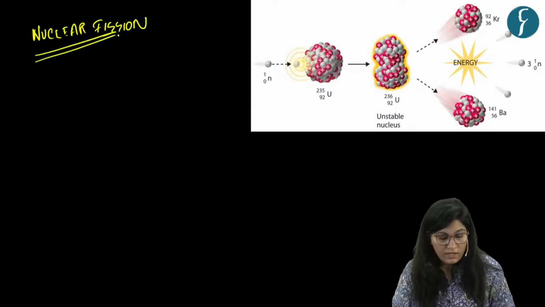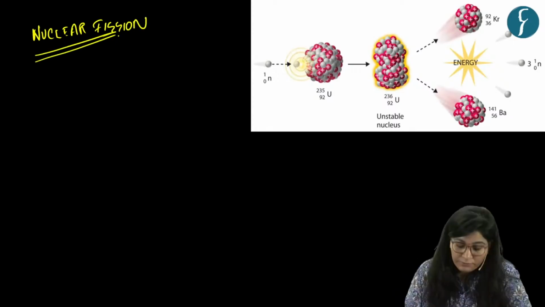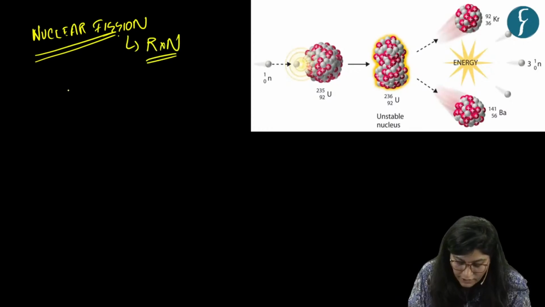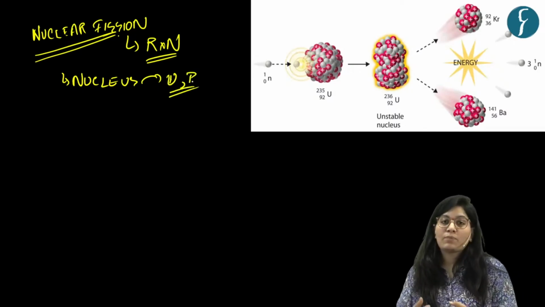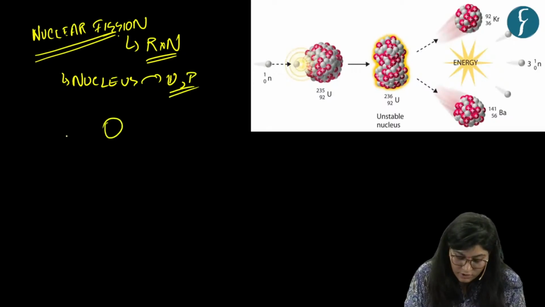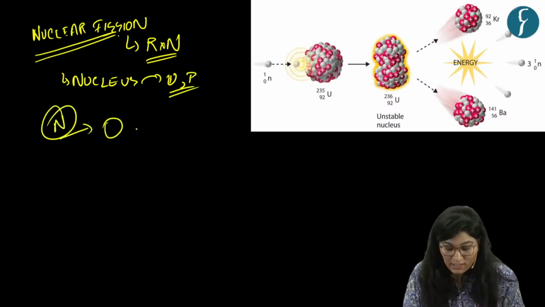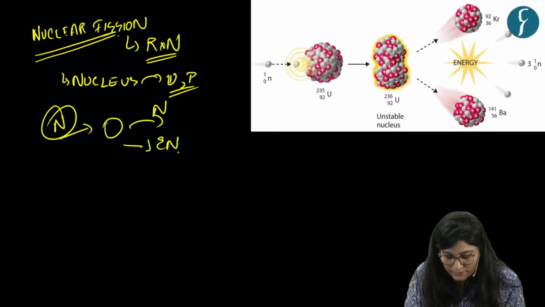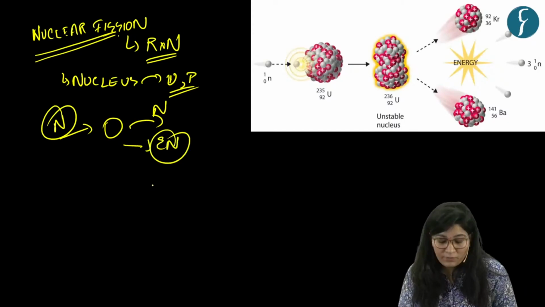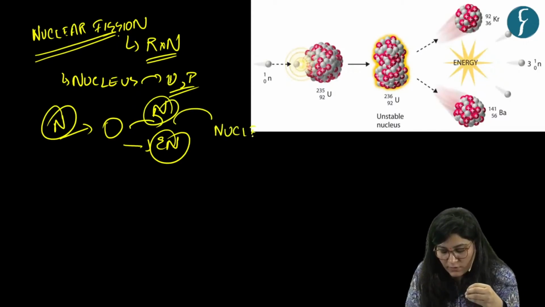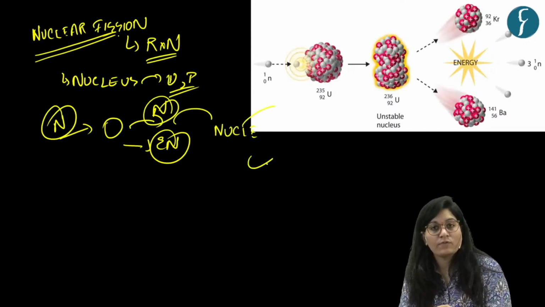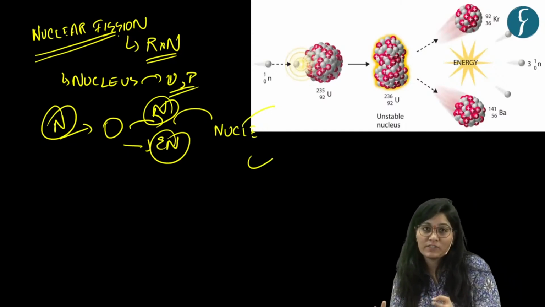Now, nuclear fission is a type of nuclear reaction in which the nucleus of a heavy atom, for example uranium or plutonium, is bombarded by neutrons, which releases lots of neutrons and energy. Okay, and further in the process, these neutrons will again split nuclei into smaller nuclei, which again will release a set of neutrons and a lot of energy.